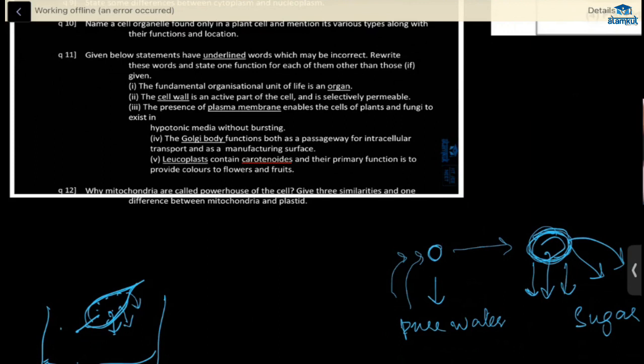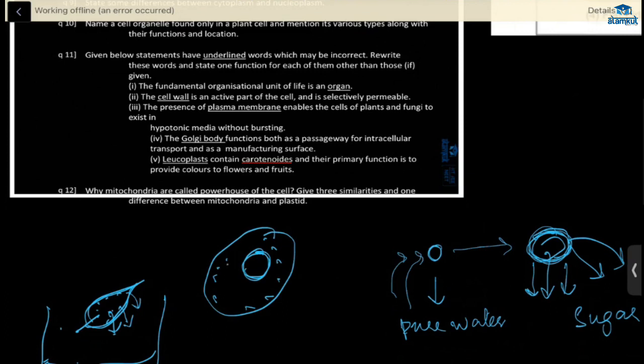Nucleoplasm is found in eukaryotic cells, and cytoplasm is found in all cells. Okay, correct. Next. Nucleoplasm is the site of formation of ribosomes, and cytoplasm is the site of functioning of ribosomes. Cytoplasm will contain organelles. Organelles are embedded in the cytoplasm. Except nucleus, all the things, right? That will contain the cytoplasm.